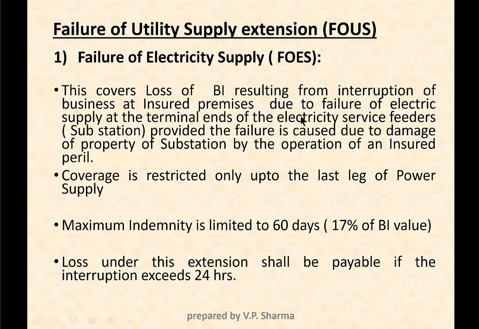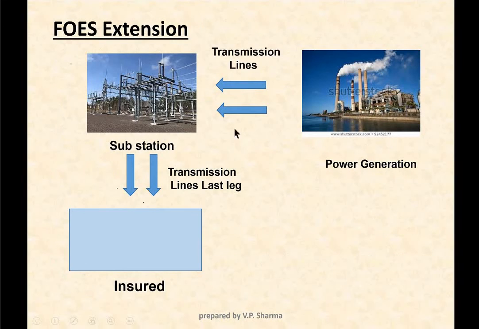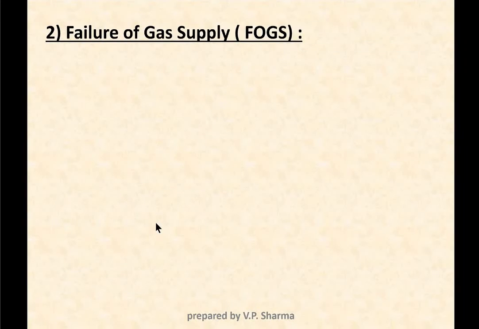What it says: due to the failure of electricity supply at the terminal ends of the electric supply feeders or the substation. That means if there is a failure of electricity supply at the terminal end of a substation, and if there is no electricity here, then only the loss is paid. So directly or indirectly, it means any loss or damage to the transmission line will not be covered under this extension. Then second extension is your failure of gas supply.